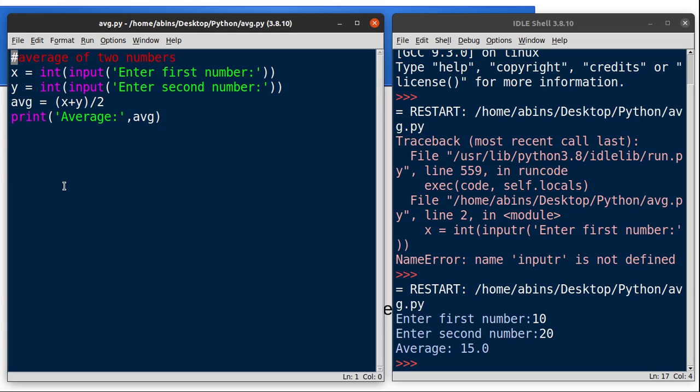And this is a single line comment, and you can add a single line comment anywhere in the program. For example, I am adding here, before this one, simply writing average calculation.